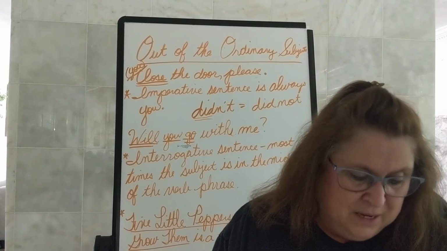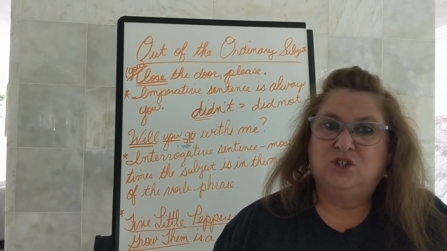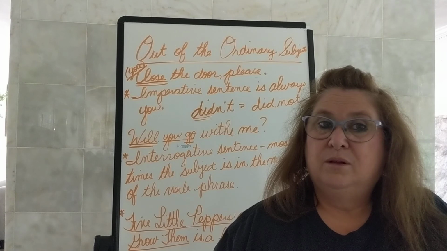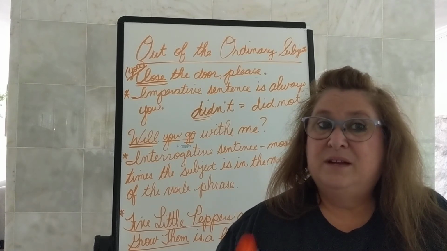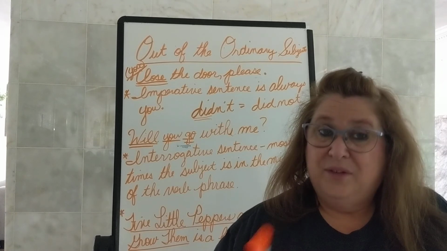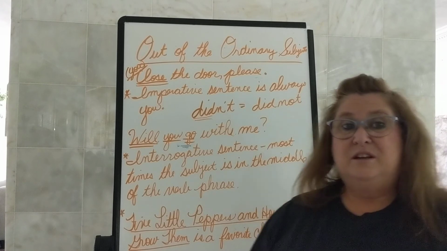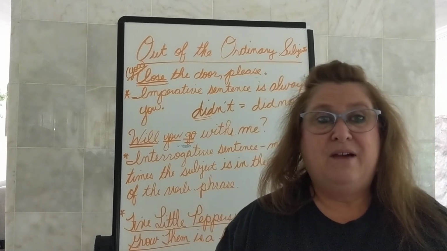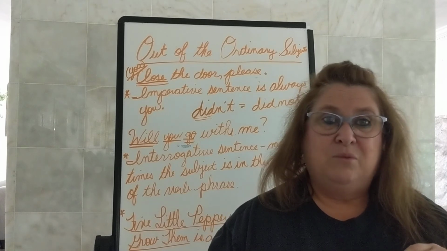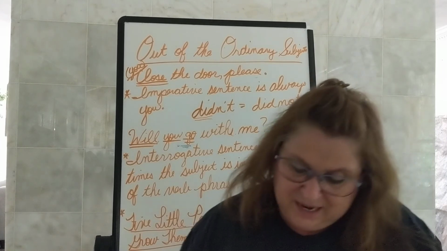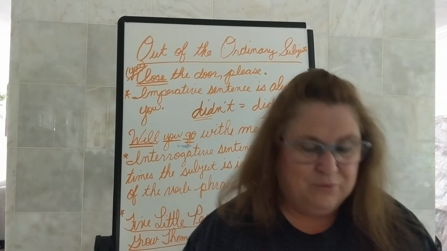Underline it once. Number 3, look at the strange animal in that cage. What is our verb? Look. What kind of sentence is it? It's giving us a command. Look at that strange animal in that cage. It's an imperative sentence, and the subject in an imperative sentence is always and forever you. So you will put you in parentheses on the line with a capital Y. The rest of this exercise you will complete on your own. Do your best and make it really, really good.